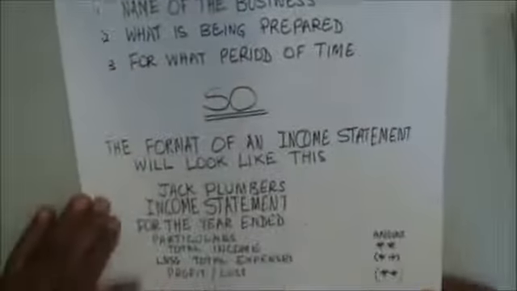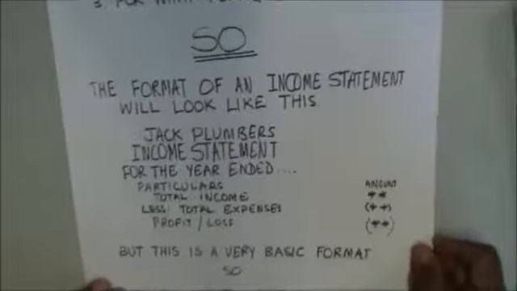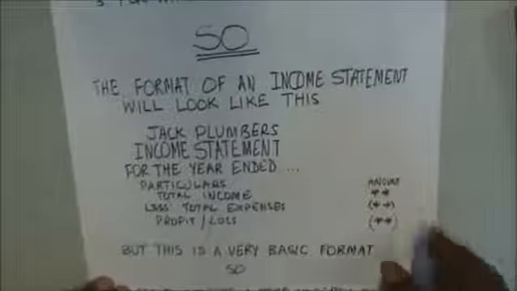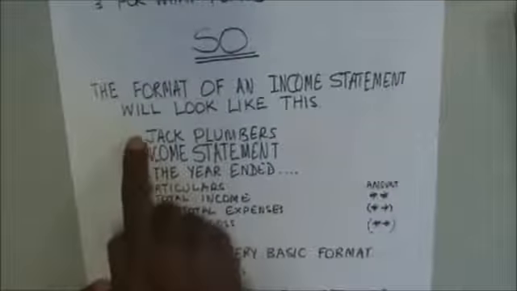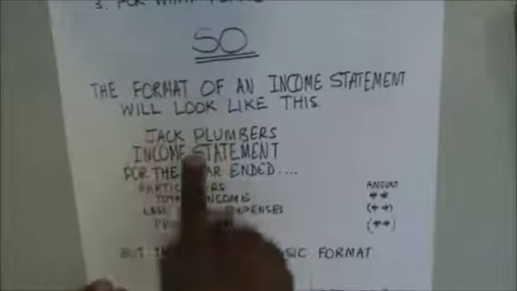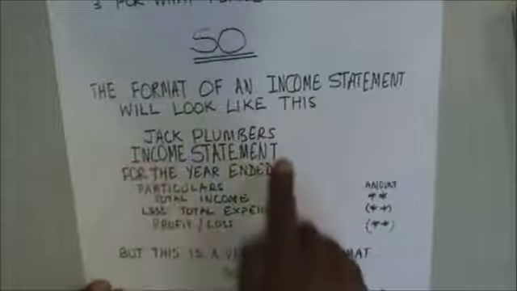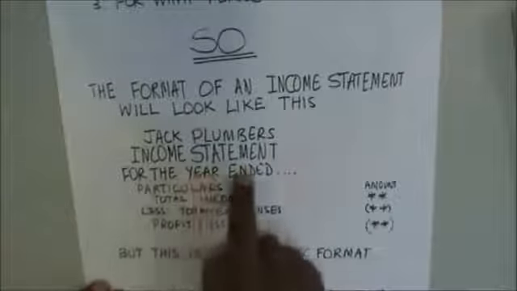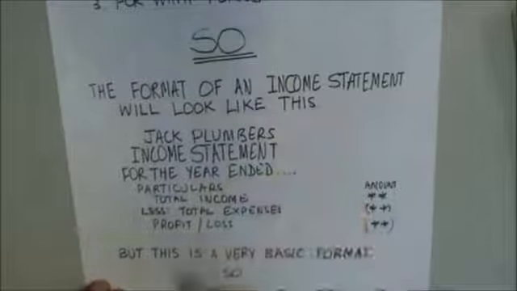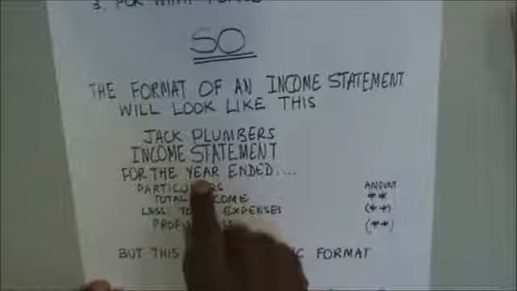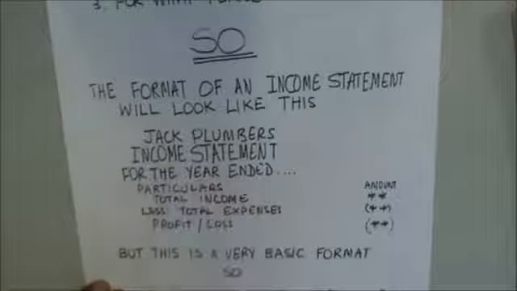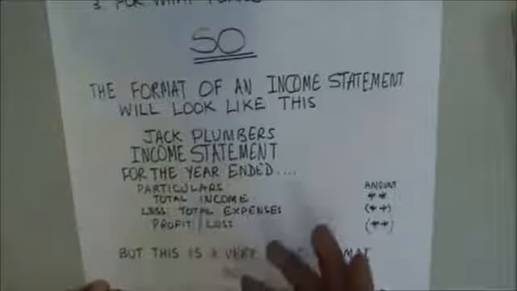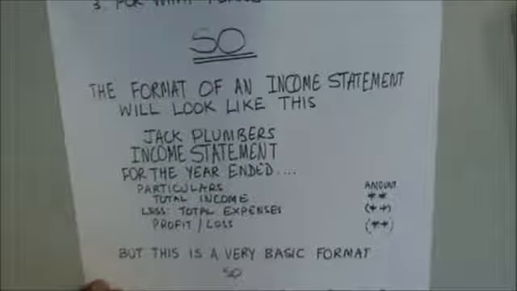So, the format of an income statement would look like this. So the heading would look like this. The name, Jack Plumbers, what is being prepared, an income statement is being prepared. So that's an income statement. For what period of time? For the year ended, whatever it is. Or you could swap the word year with period, for the period ended. But then when you say year ended, it means you're referring to 12 months. Period could be 6 months, 3 months, 2 months.